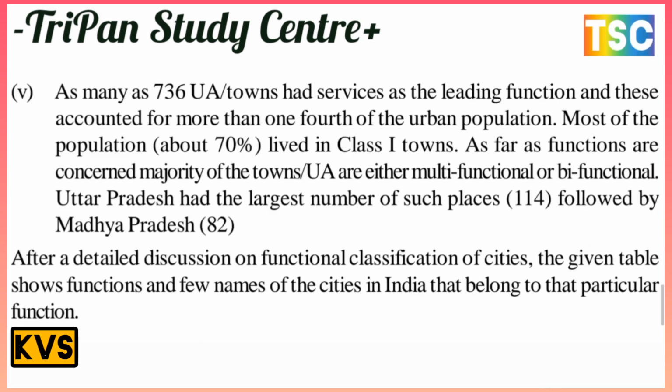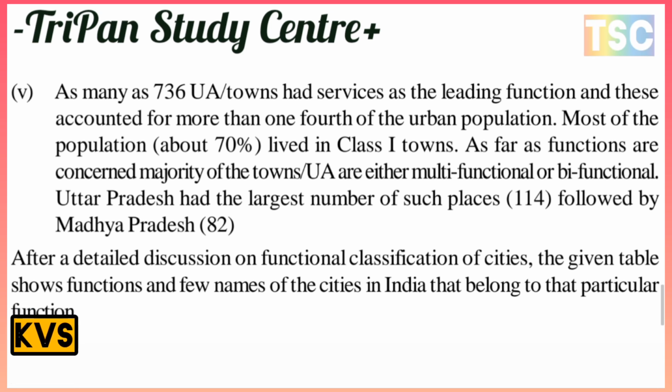The next category: as many as 736 UA towns had service as a leading function, and this accounted for more than one fourth of the urban population. About 70% of the population lives in class 1 towns. As far as functions are concerned, the majority of the towns are either multifunctional or bi-functional. Uttar Pradesh has the largest number of such places, 114, followed by Madhya Pradesh with 82.